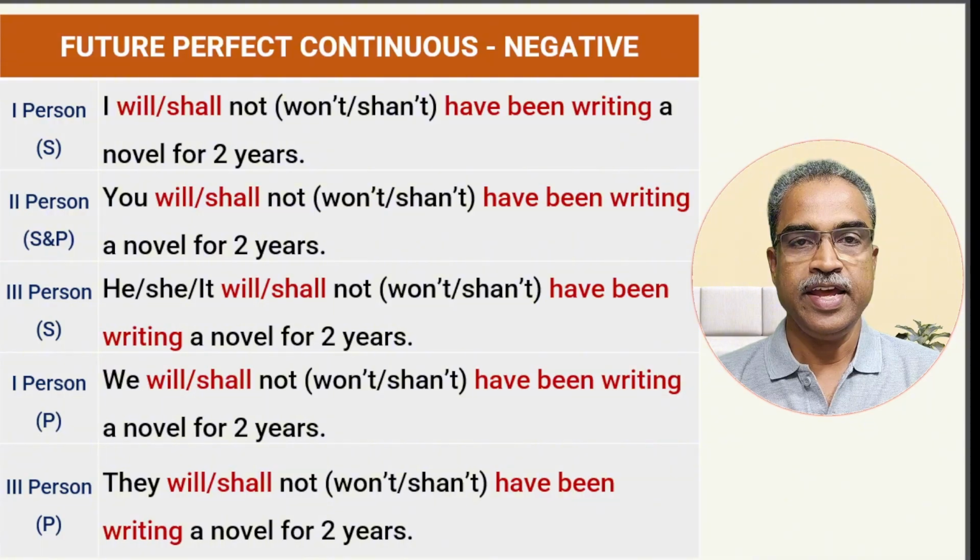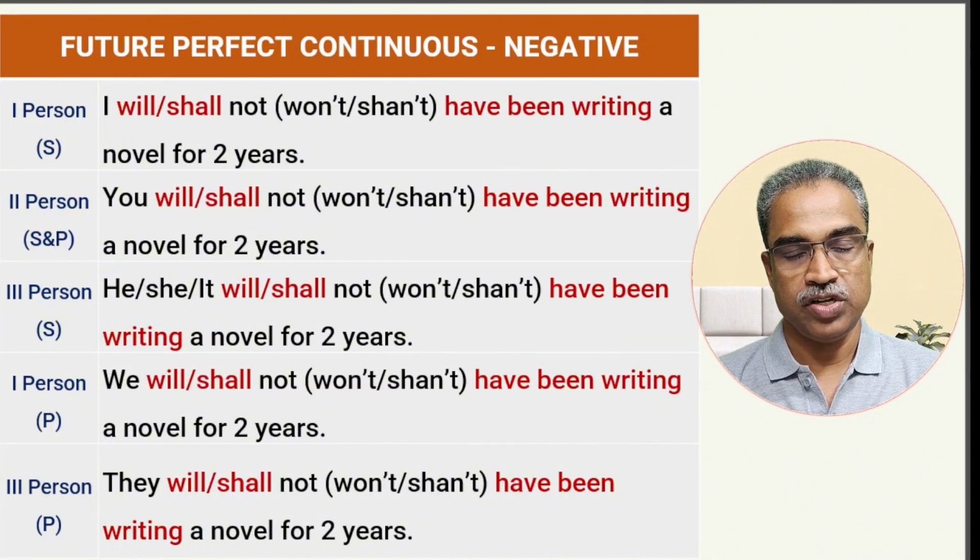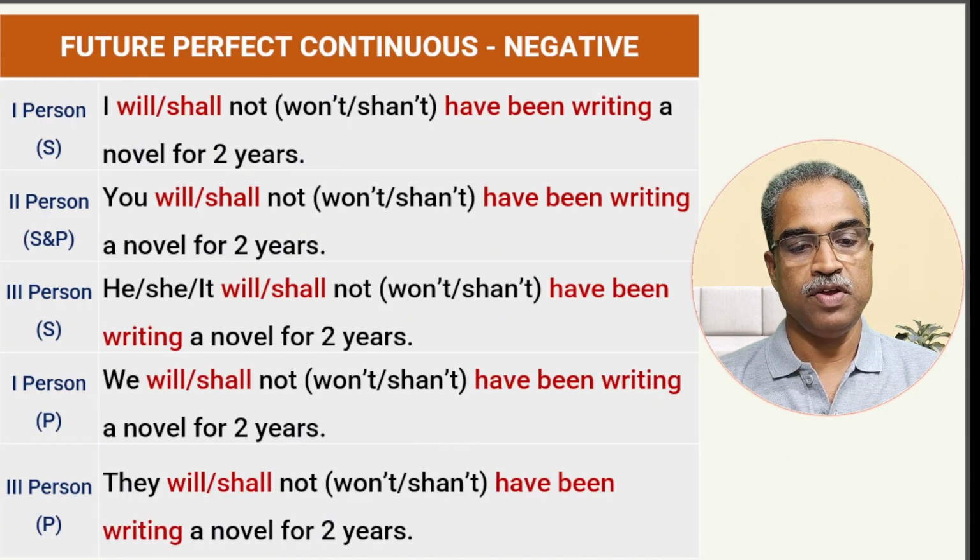And the third one, he, she, it. Now here, after will, always have. So don't use it like in the present perfect, he has been writing a letter. Now in the future, once will comes, this has also changes into have. That is the difference. So he will not have been writing a novel, or else she will not have been writing, it will not have been writing, or else he, she, it won't have been writing a novel for 2 years. Next, first person plural.